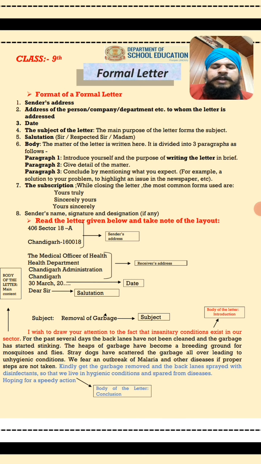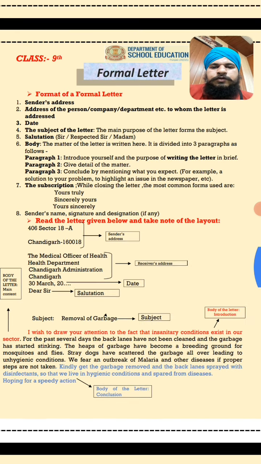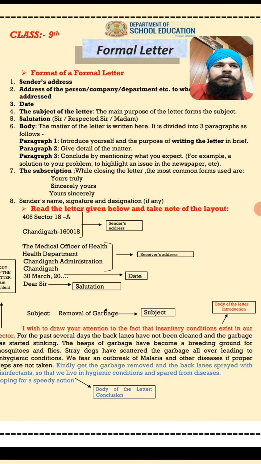We always write the subject, and we must use the word regarding. Like here is written removal of garbage. So we will write subject: regarding removal of garbage.